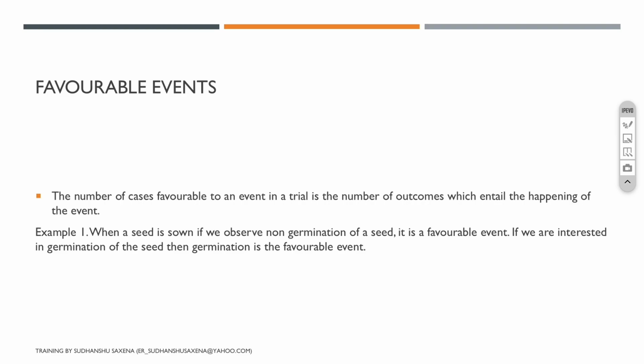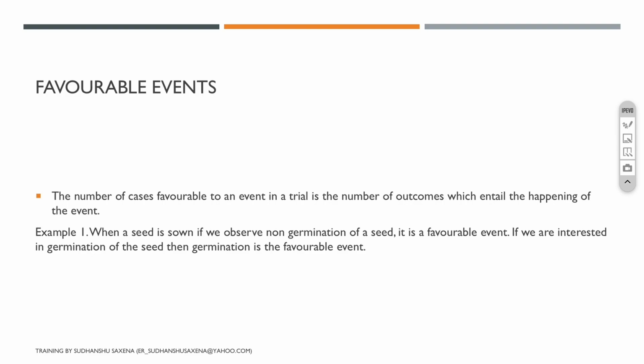is coming. In our previous example, if we are interested in identifying how many seeds are not getting germinated, this is my favorable event, right? And if we are interested in germination of the seeds, so for example, if you throw 10 seeds in the soil, 7 of them will not germinate, right? So the favorable event is the non-germination of the seed.